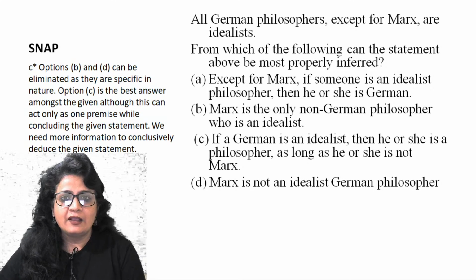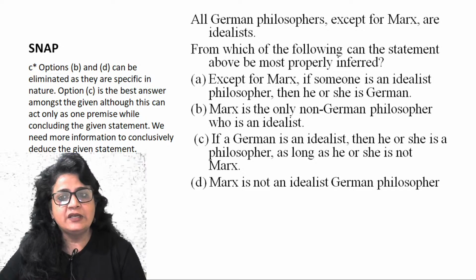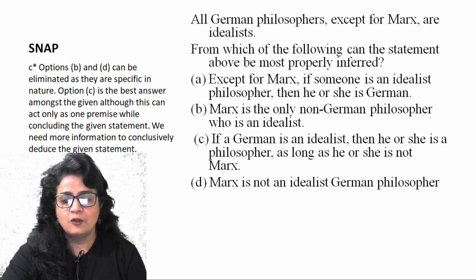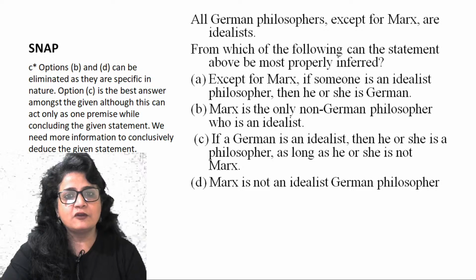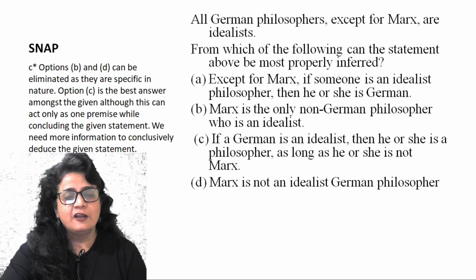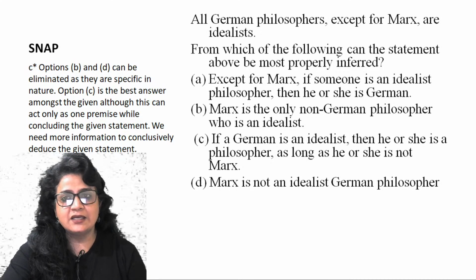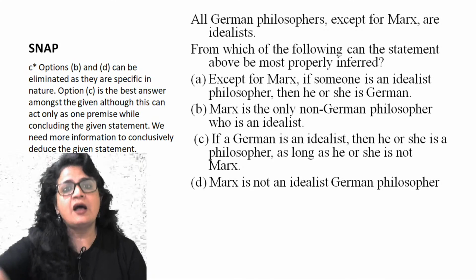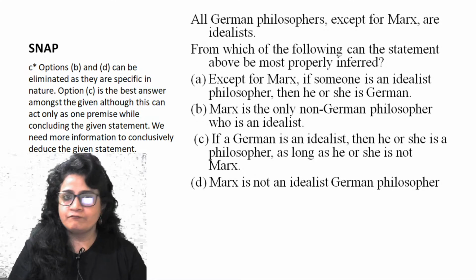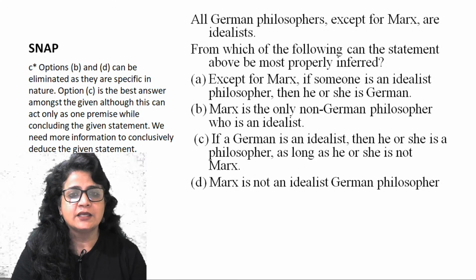First, except for Marx, if someone is an idealist philosopher, then he or she is German. Now this is just reversing the situation. All A is B, that means all German philosophers are idealists except Marx. So that's the situation. A says, except for Marx, if someone is an idealist, then he is a German. Whereas we have been told all German philosophers are idealists, all A are B. So A is saying all B are A. So that's not the answer. A is eliminated.